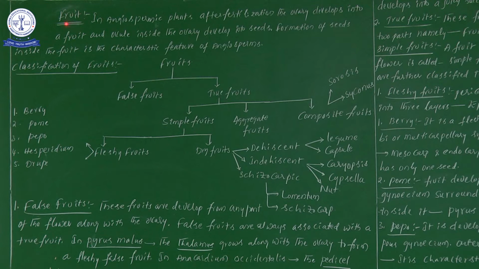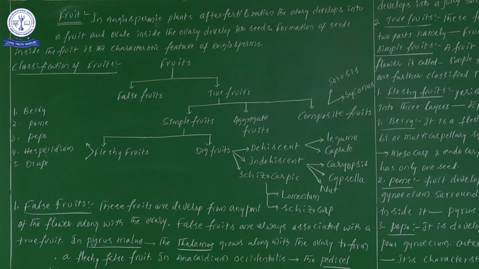So that's why we have started a new concept. According to the CBSE textbook, after completion of placentation and all, they have given information regarding fruit. That's why I have started information regarding fruit that we are discussing now. Now let us see classification of fruits. Try to remember or write down this table in your notes as well, because you will not get this much huge information in new books.